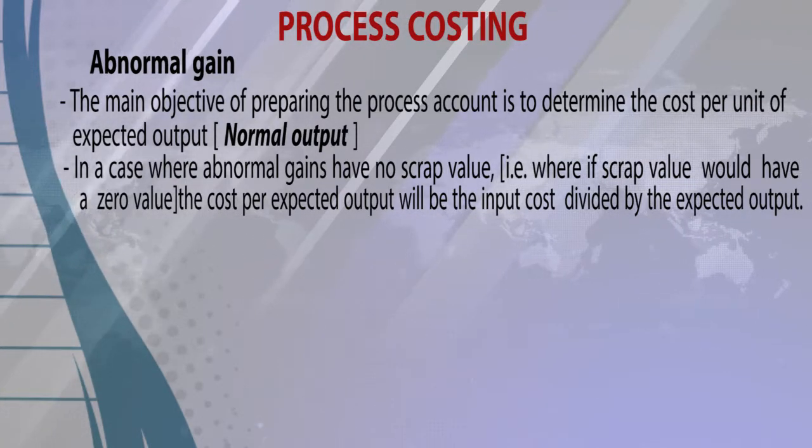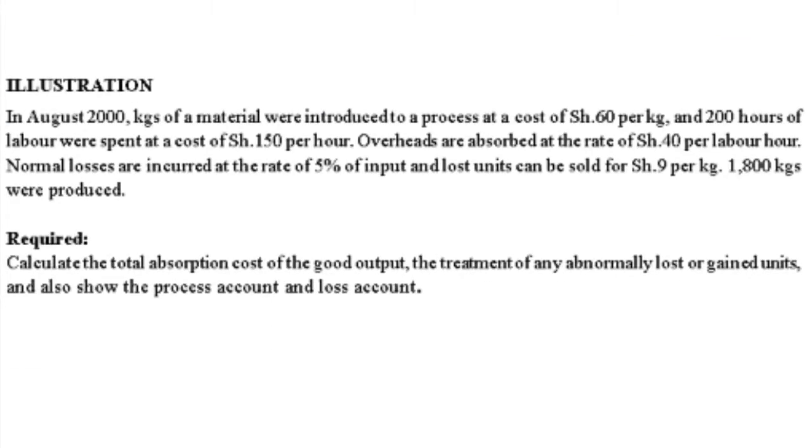Now, the illustration reads that in August, 2,000 kgs of material were introduced into a process at a cost of shillings 60 per kg. 200 hours of labor were spent at a cost of shillings 150 per hour.